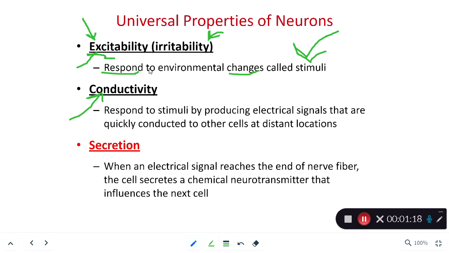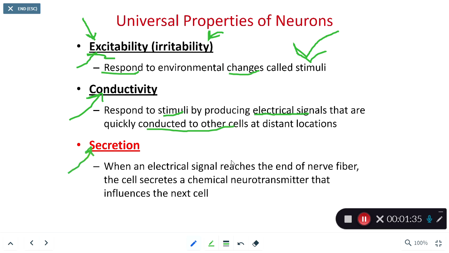So not only are neurons excitable, once they initiate the signal, they can conduct that electrical signal. They can respond to the stimuli by producing the signals that are then conducted to other cells. And then we have secretion.